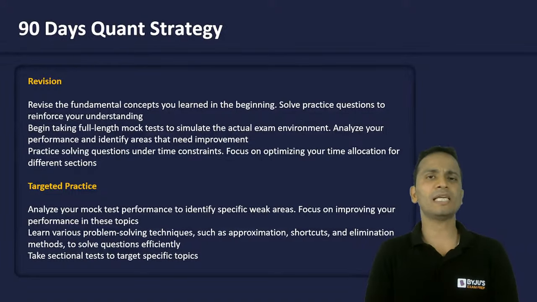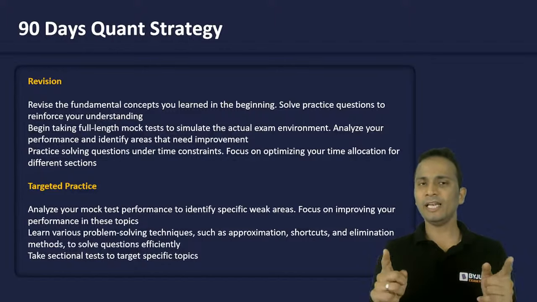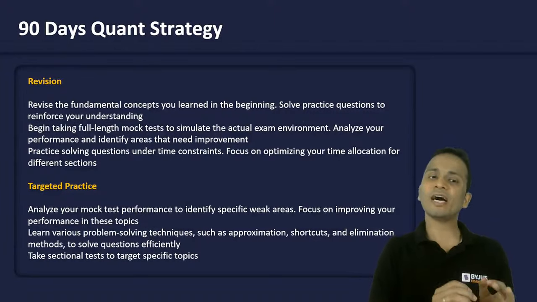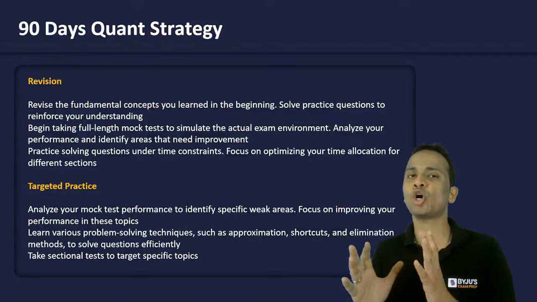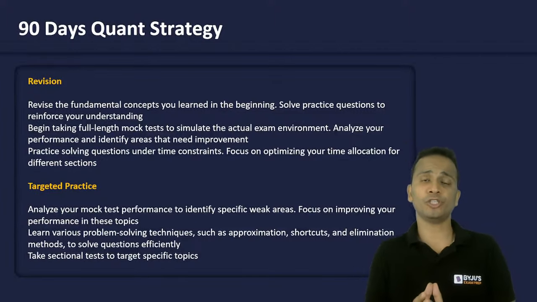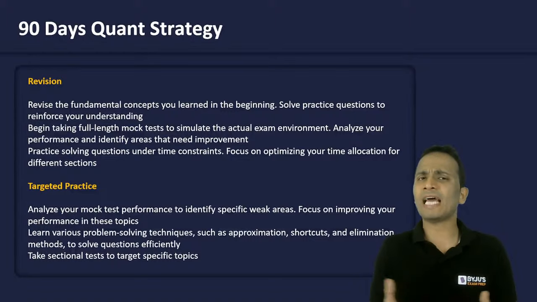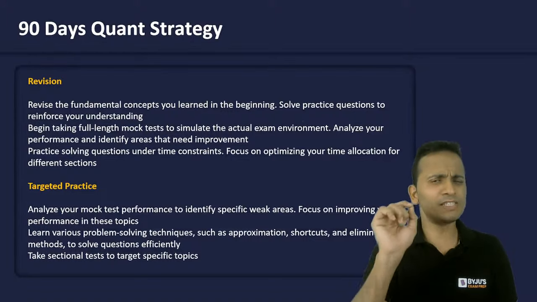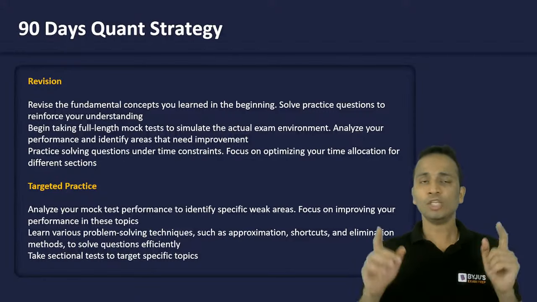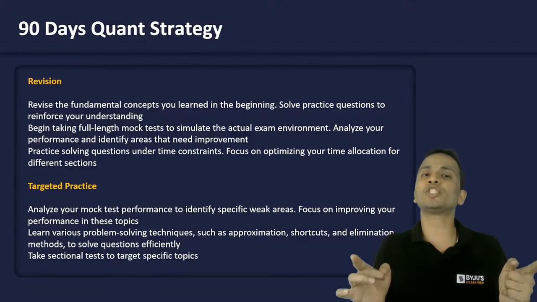Now, what do I understand by targeted practice? In the next 10 to 14 days, you will realize which topics are your weak areas and which topics are your strong points. Okay, not only topics, the type of questions. So let's say you are very strong in time speed distance, but there is a specific type of question on circular races that is bothering you. So you will have to shortlist all these things.